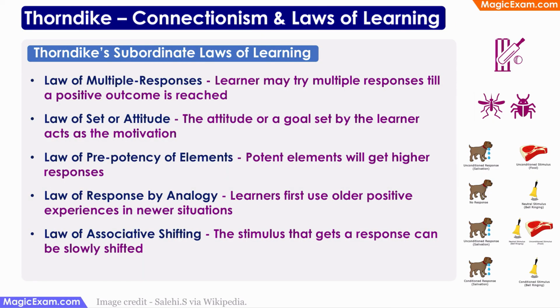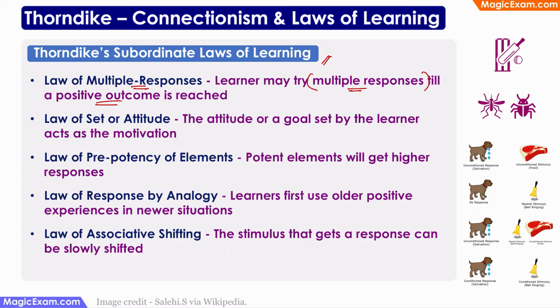And finally, let us talk about Thorndike's subordinate laws of learning. These are not very important, but you should still be aware of them. And they are very simple laws which you can easily understand. Law of multiple responses says that a learner may try multiple responses till a positive outcome is reached. For example, if I'm thirsty and I'm in front of a fruit juice shop, then I might try multiple types of fruit juices till I find that fruit juice which gives me the maximum amount of pleasure.